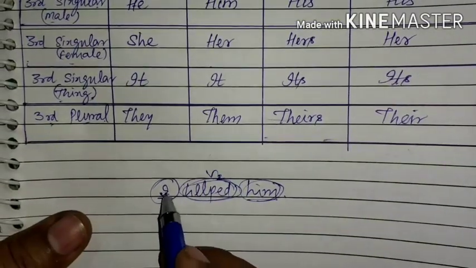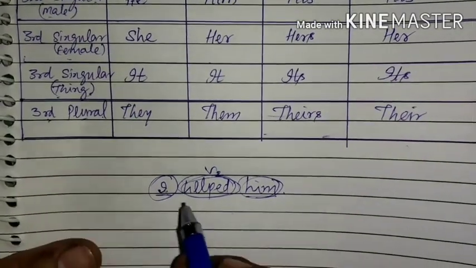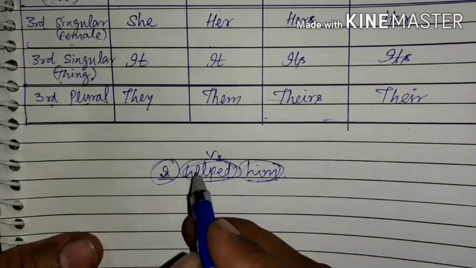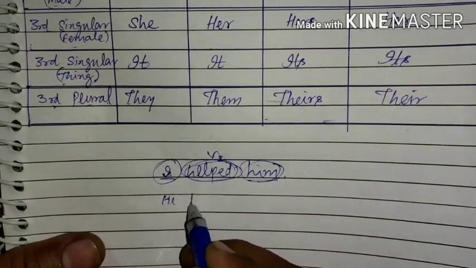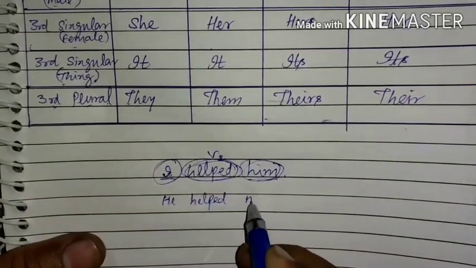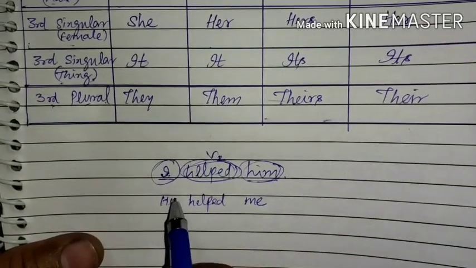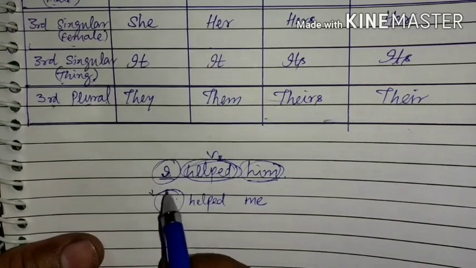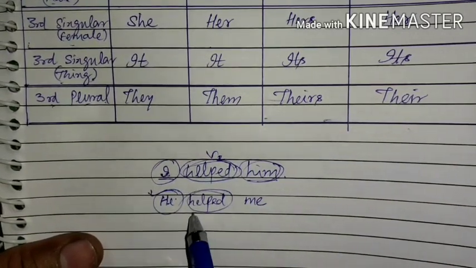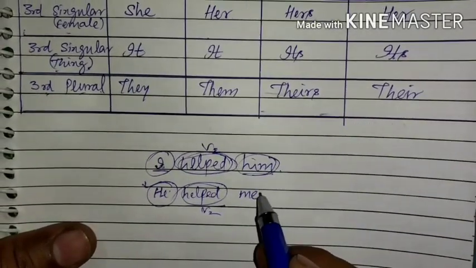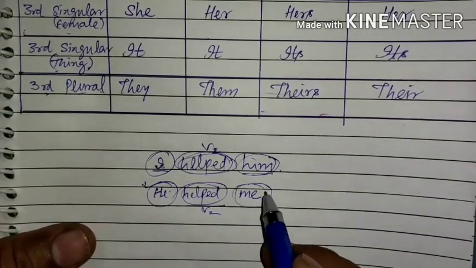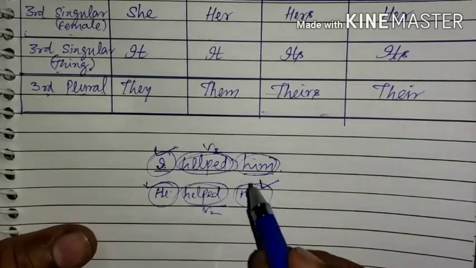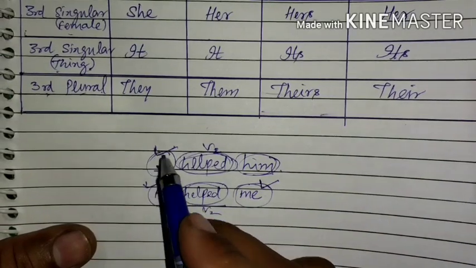If we use this as an objective case, then let us see how it happens and what is the difference between the two. He helped me. He helped me. Here he, that is third person singular male, is the subject. It is the subjective form. Helped is the V2 verb, second form, and me is the objective case, objective form of first person singular. I think you can differentiate between the two.